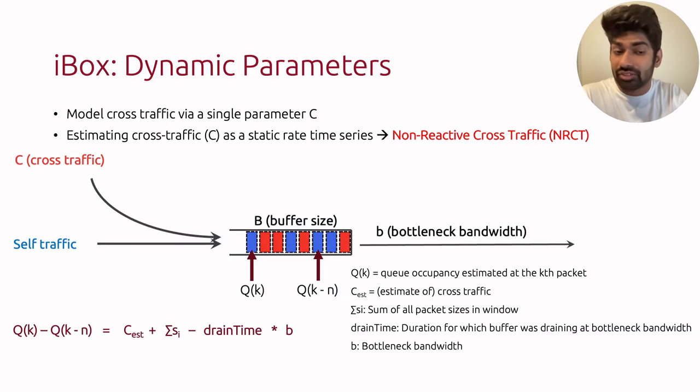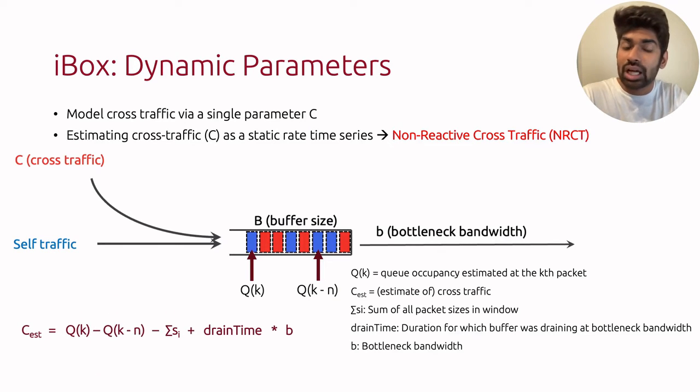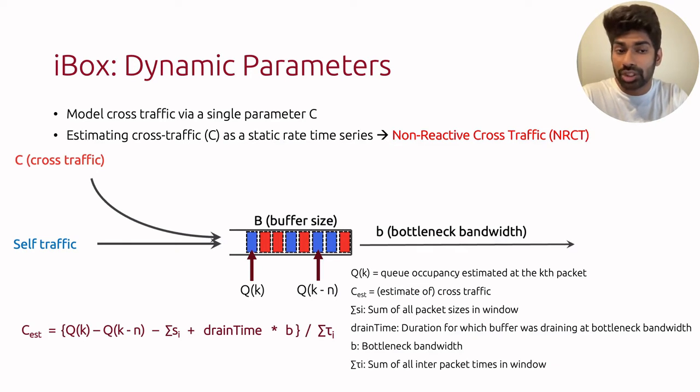Now, since we know how many packets we have put in and we have earlier estimated the rate at which the queue drains, we can simply rearrange the terms in this equation to calculate the amount of bytes cross-traffic must have sent into this buffer in this duration. We then divide by the time gap between our observations to get an estimate of the rate of cross-traffic. Now this estimate shown here is just a single value. For an entire trace, we would have many such pairs of packets on which we run this estimate in a sliding window manner, which gives us a time series of the rate of cross-traffic.